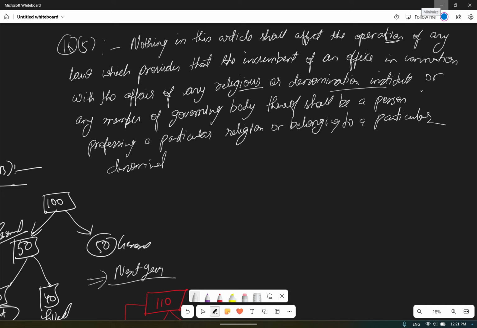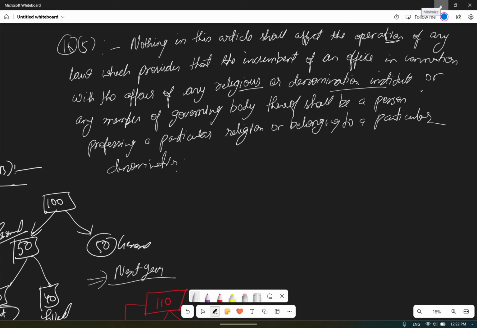It is simply telling that, let us suppose a temple is there. It is a very big temple, Balaji, let us suppose. Thousands of people go every day and give some money in the charity box of the temple. Now for administrative purposes, there will be an office of that temple.